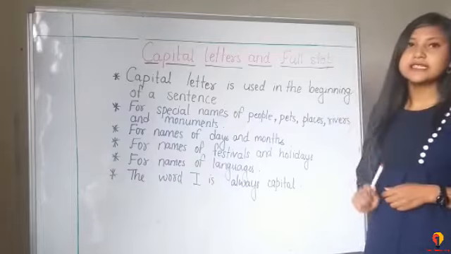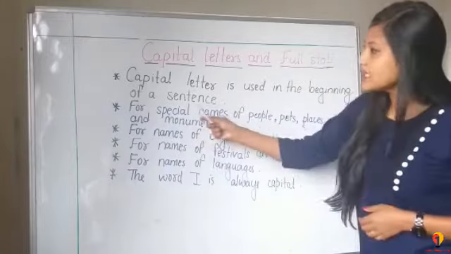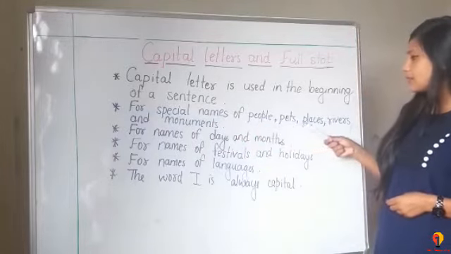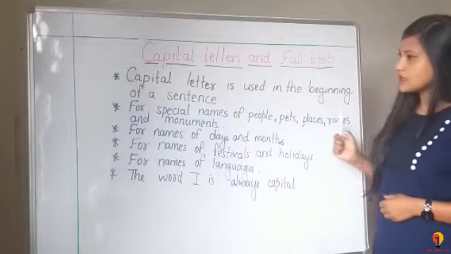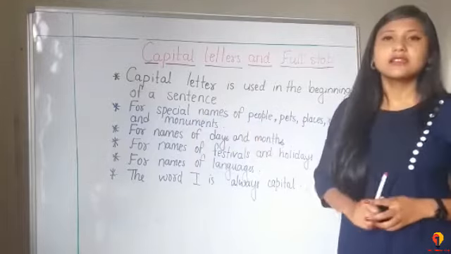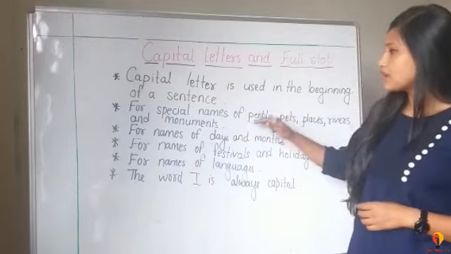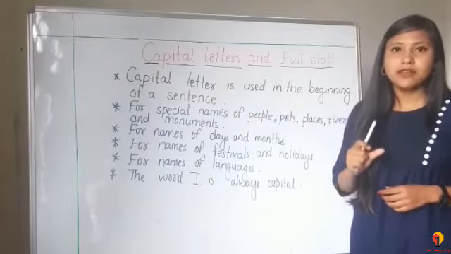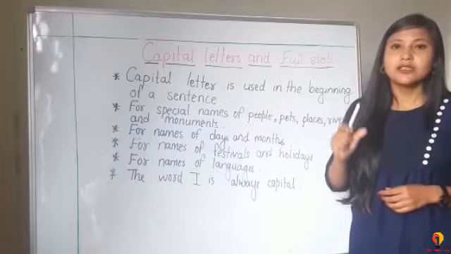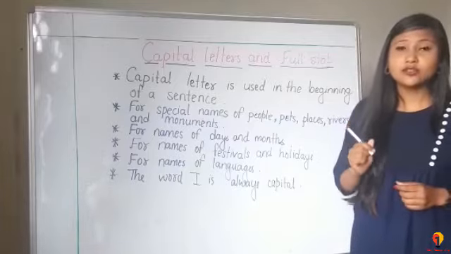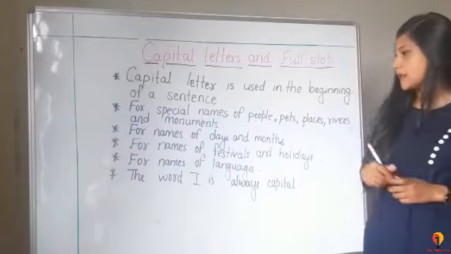The next use is for special names of people, pets, places, rivers and monuments. A capital letter is used for the special names of people. For example, Raju. The first letter of Raju is R and the R should always be capital.